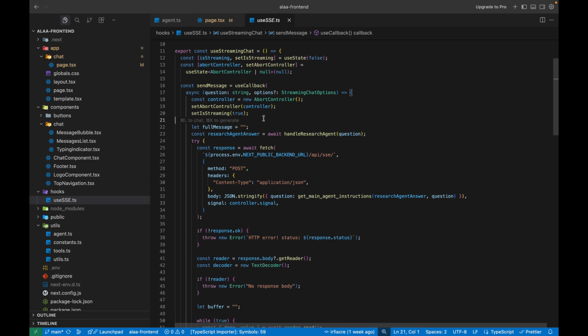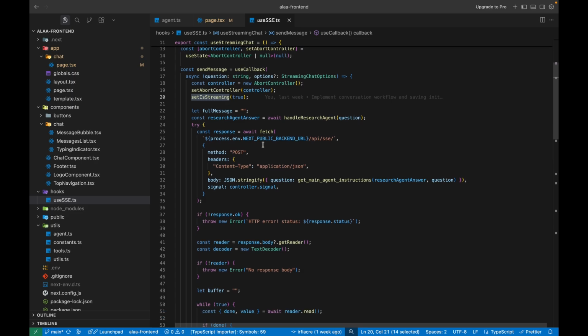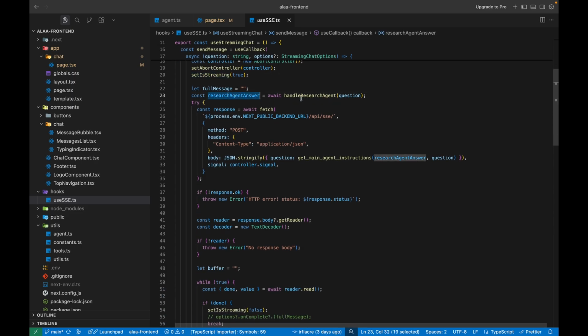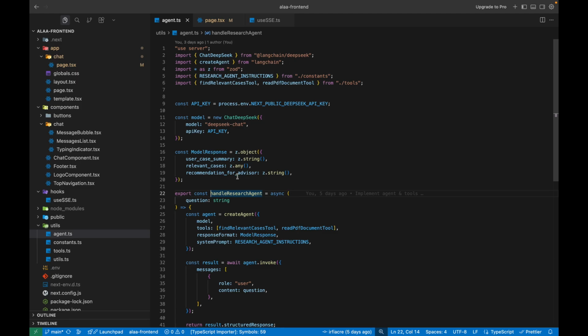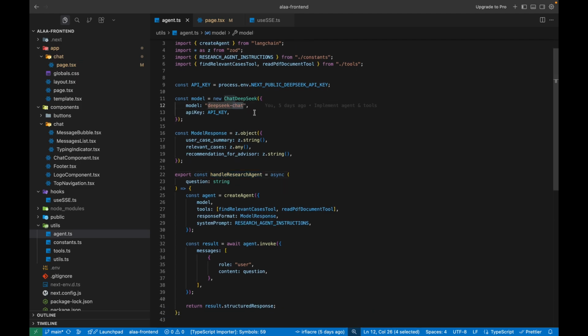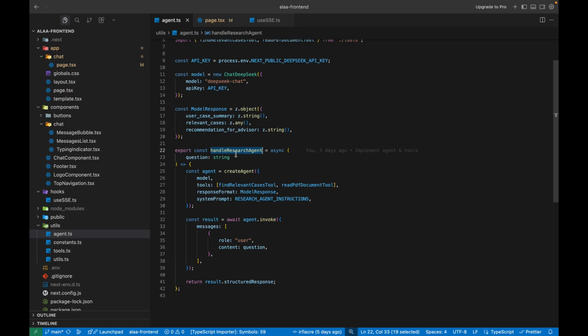After that, it initiates a controller and you start the streaming. Then we make a call to our research agent. Our research agent is basically this implementation using LangChain and DeepSeek chat, and it's going to make a function call. After getting the function call, it will respond and give us the different user cases, relevant cases, and a recommendation for the next, our advisor model.